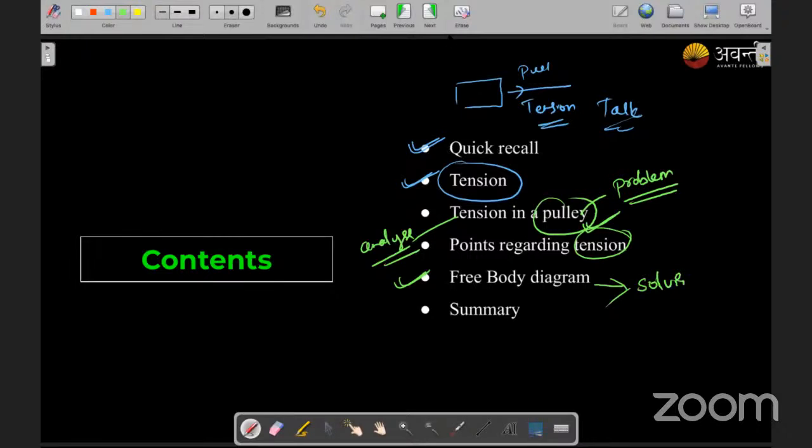There are certain issues. Wait, I will fix it. Give me two minutes. It is off due to the power cut over here. Okay, once the power comes back I will turn it on. Is it good?